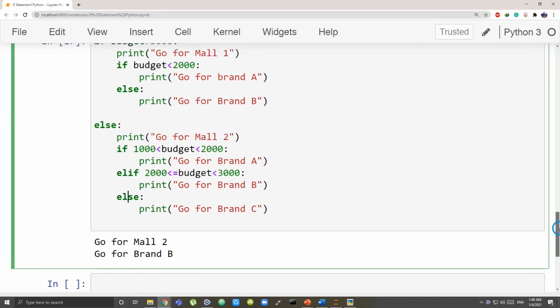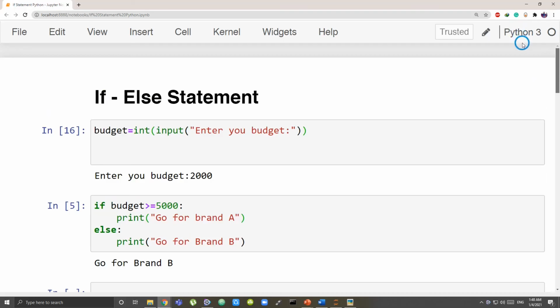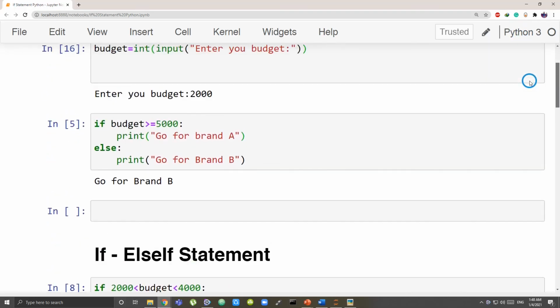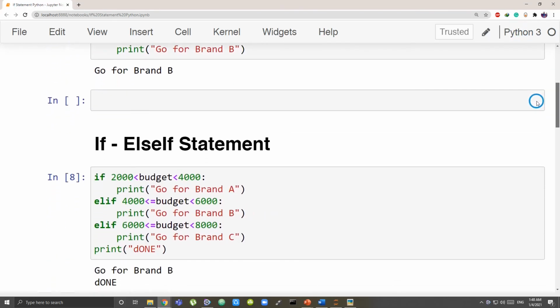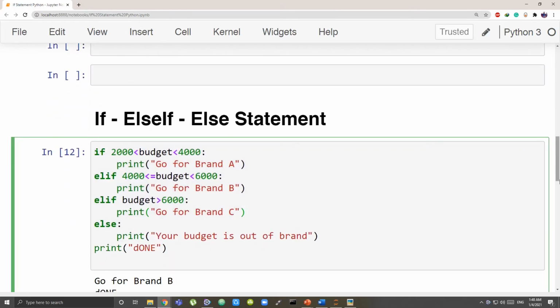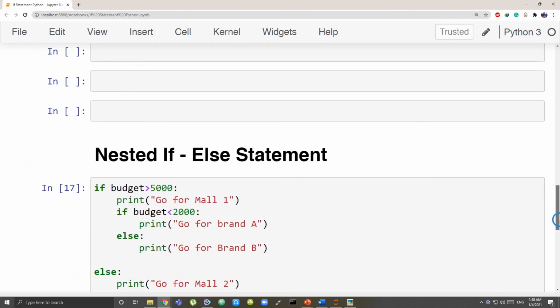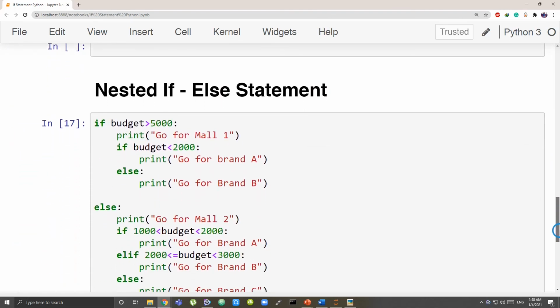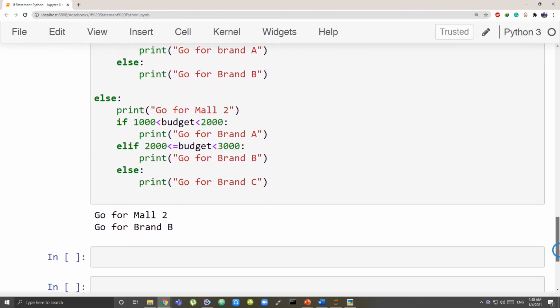So what all did we do? We first chose our brand using if else, then using if else if we chose our brand, then using the if else statement we chose, and lastly we saw how to use nested if, that is an if within an if. Now this was for choosing our brand.